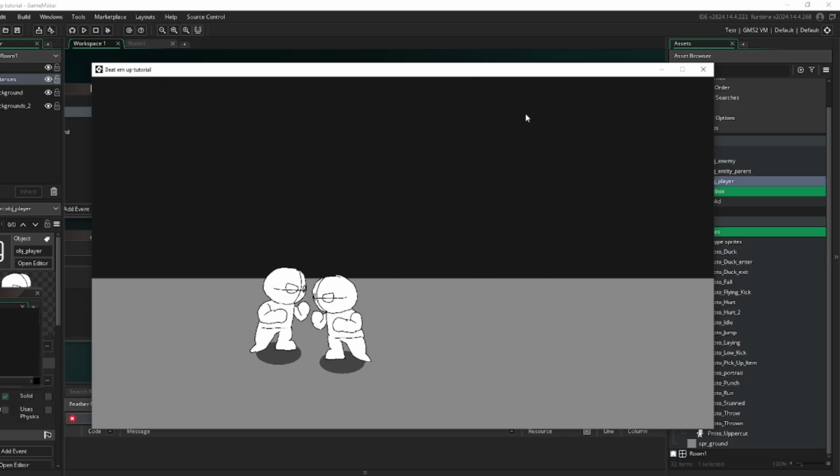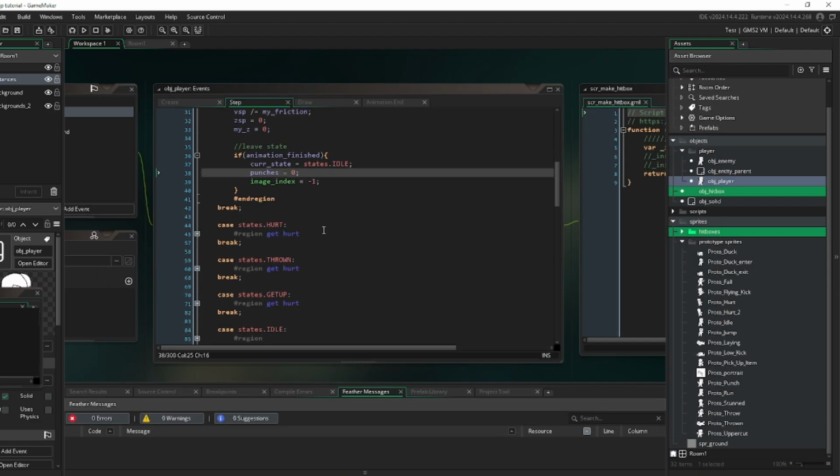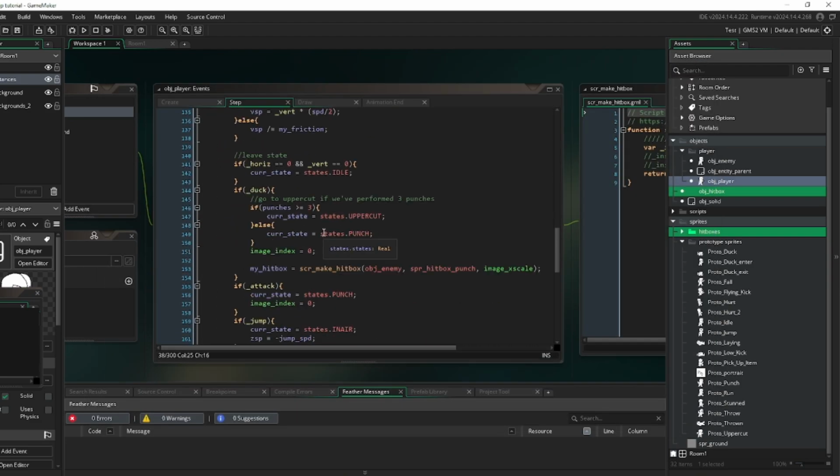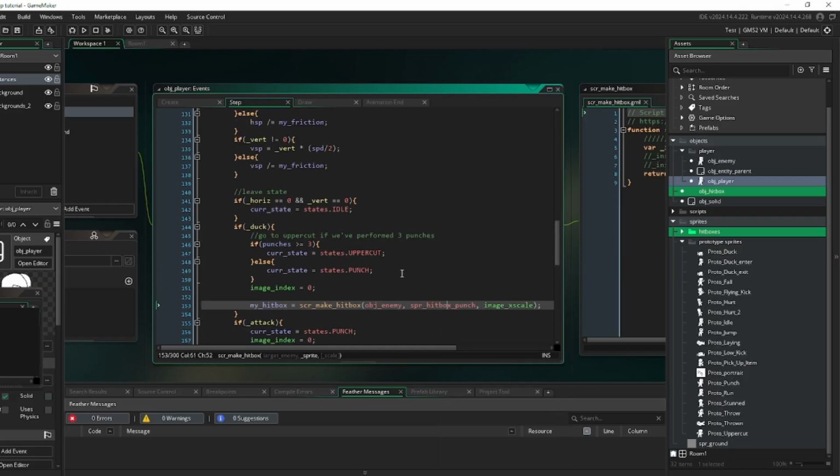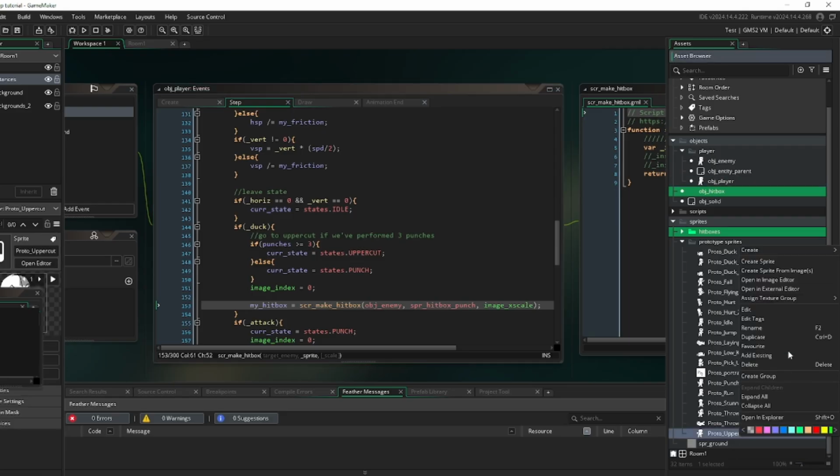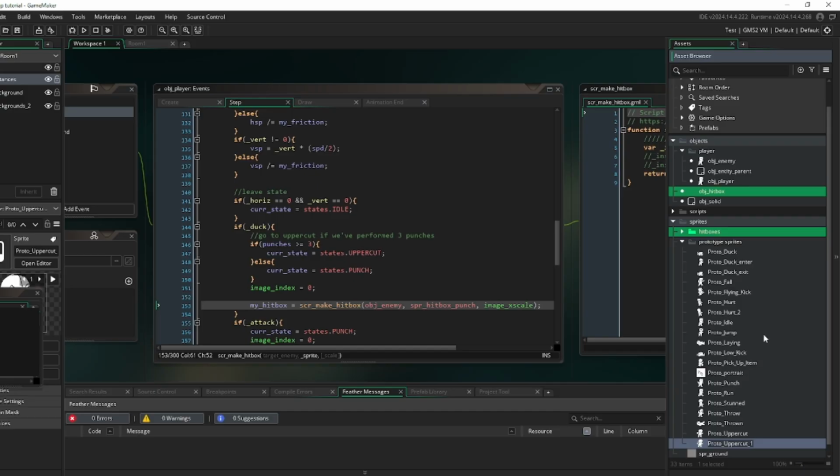Let me just double check. So running, make the hitbox. Nah, that should be fine. Alright. So let's create a hitbox for that. So we're going to duplicate this uppercut sprite. I'm going to move it into hitboxes.